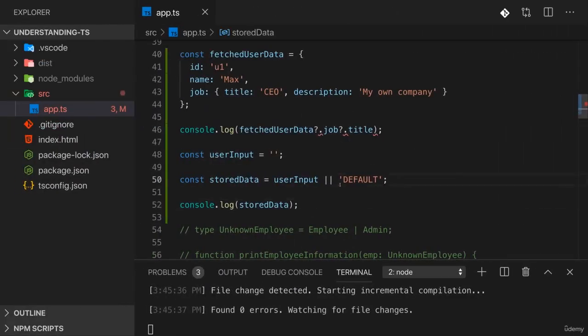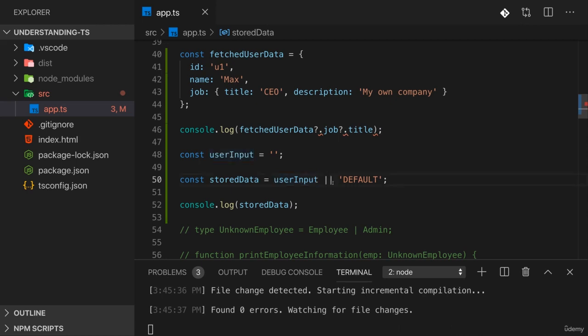Now maybe that is what you want, and in that case this is a perfectly fine solution. But if you want to keep that user input or whatever data you're working with, unless it really is null or undefined, then you need another approach, because here we would treat this as falsy and use the fallback. But maybe you want to keep an empty input, just null or undefined should be handled differently.